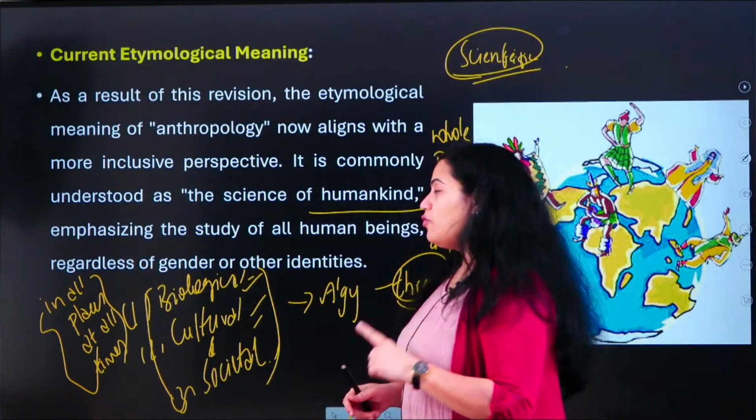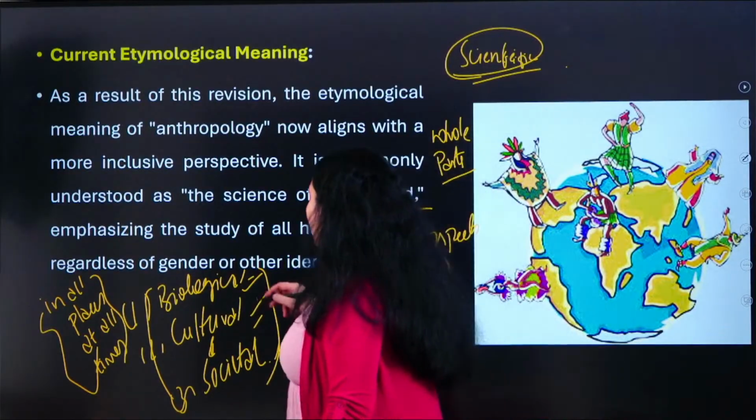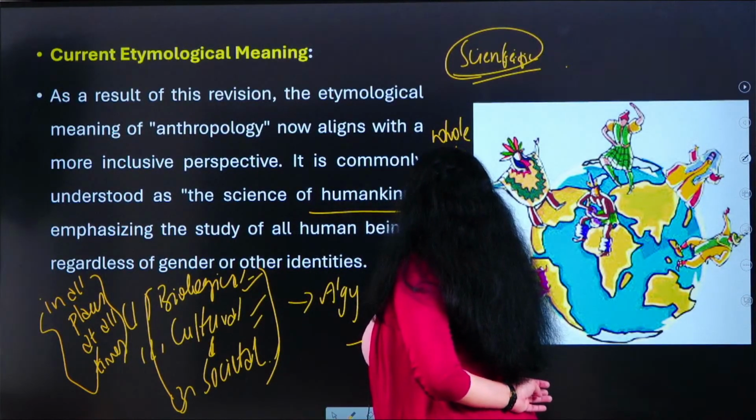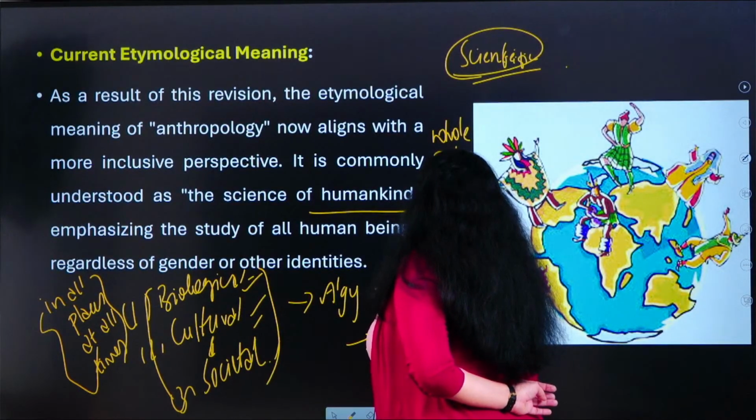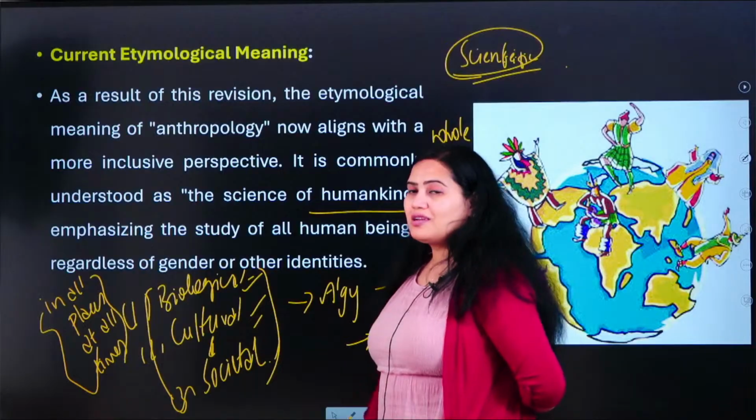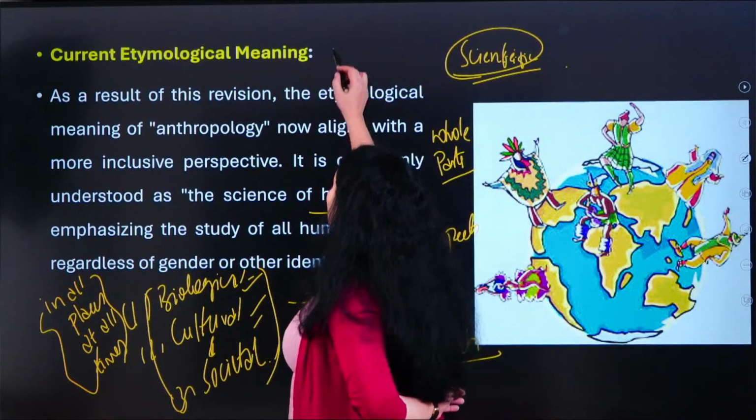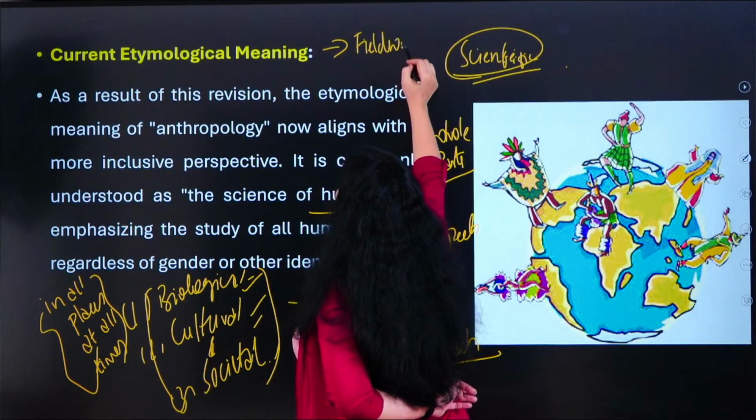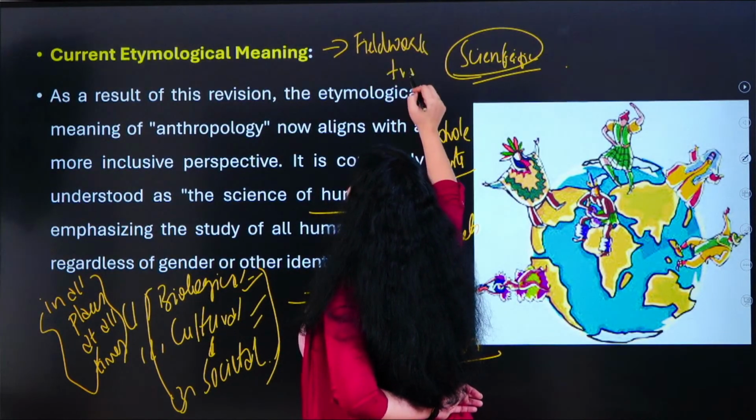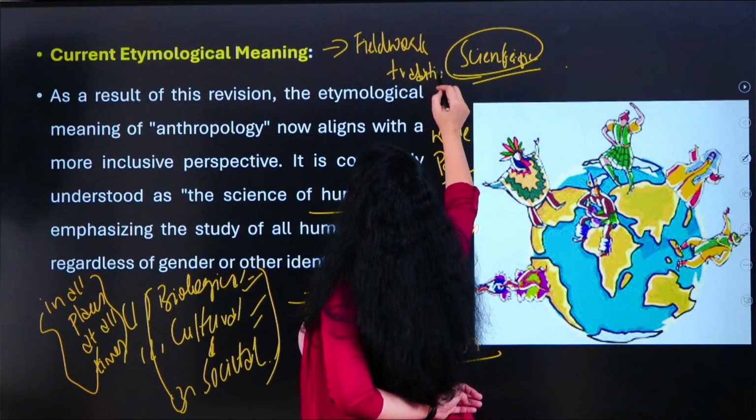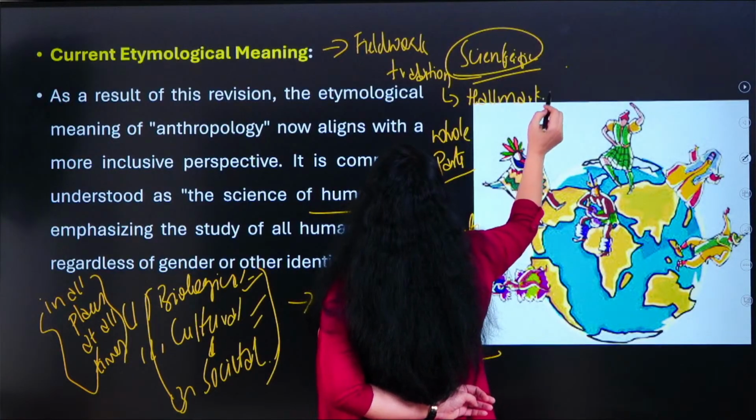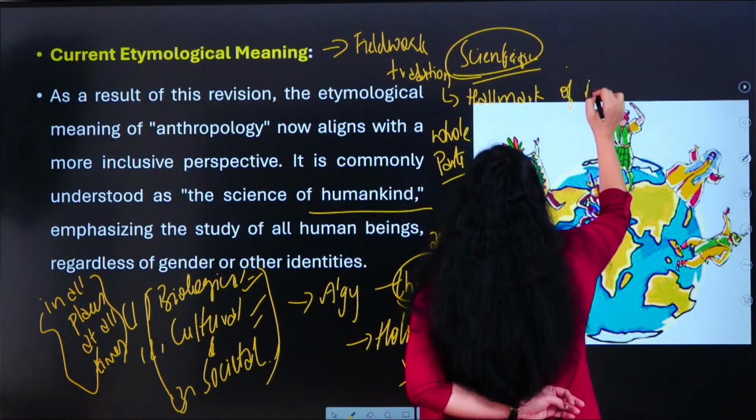Because we are following this approach of covering all the three aspects, it is called the holistic approach. And then there is a unique aspect in anthropology. What is that unique aspect? There is one tradition called the fieldwork tradition. What do you mean by fieldwork tradition? The fieldwork tradition is considered the hallmark of anthropology. Why is it considered a hallmark of anthropology?